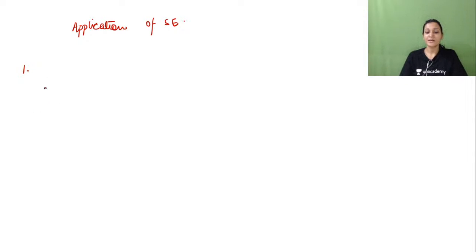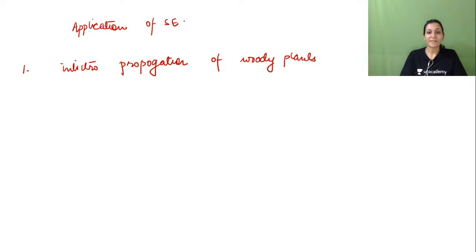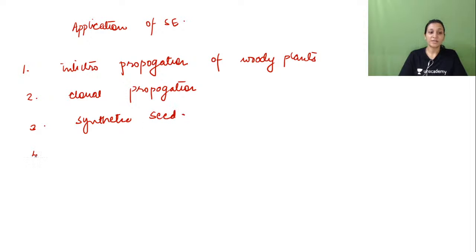So we'll write this: it is helpful in in vitro propagation of woody plants. Then it is highly helpful in clonal propagation. Then it is useful for synthetic seed production. Then fourth, it is used for